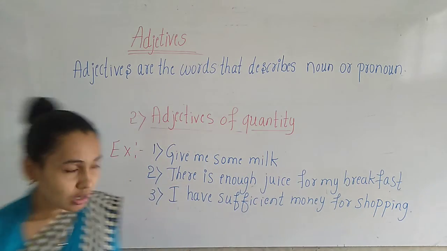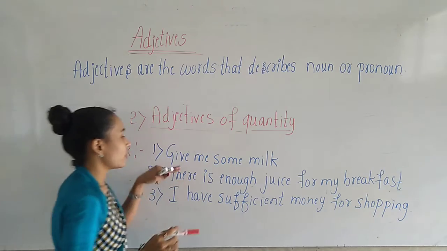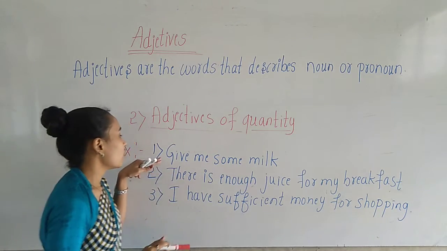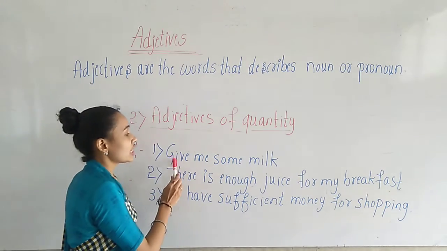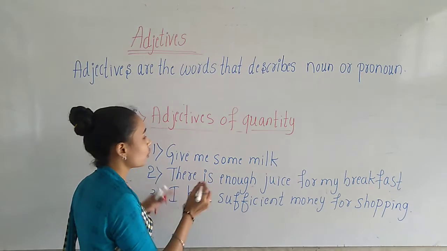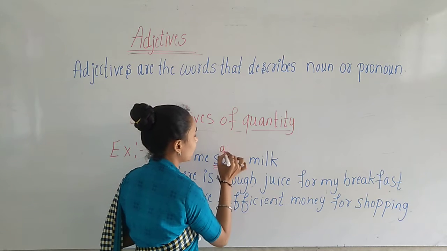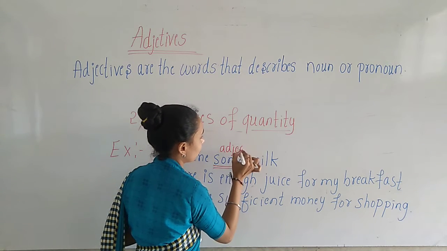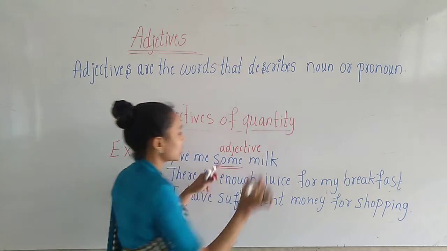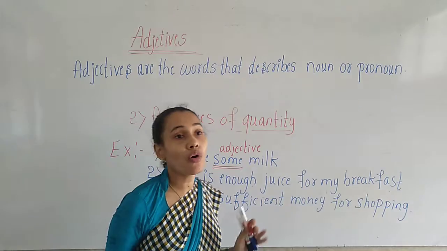So here, look at the first sentence, children. Give me some milk. So here some is the adjective. Okay, children, some is the adjective which describes the quantity of milk.